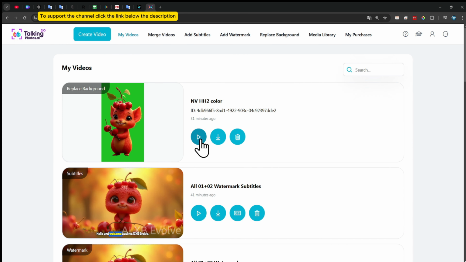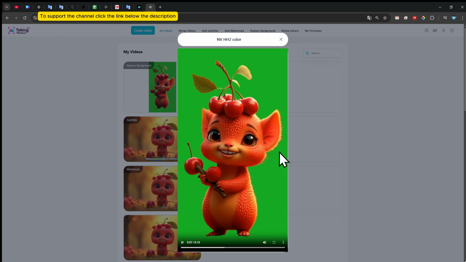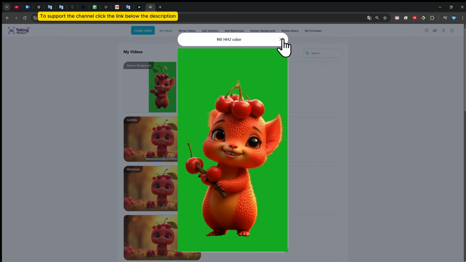Hello and welcome back to AIXB Evolve. Today, we're exploring the powerful world of AI avatars with a focus on one incredible tool, Talking Photos AI. Whether you're a content creator, educator, or marketer, this tool promises to revolutionize the way you bring your ideas to life.